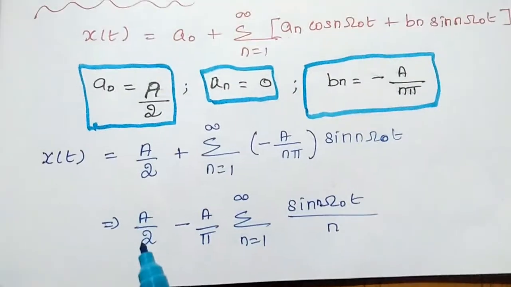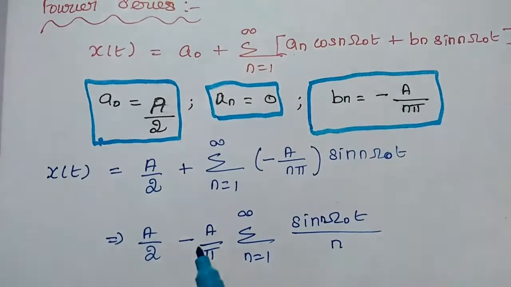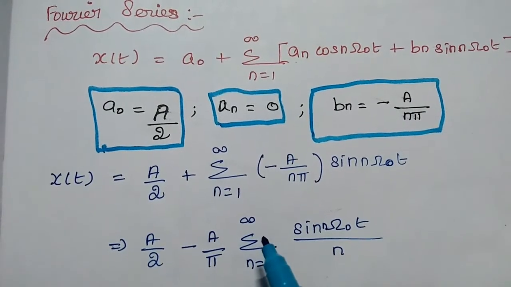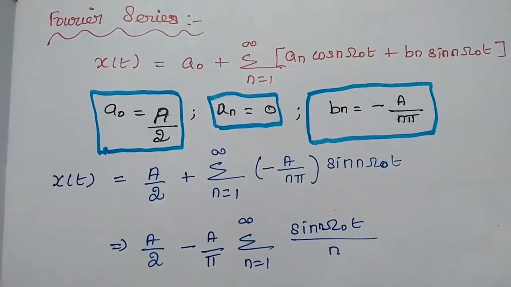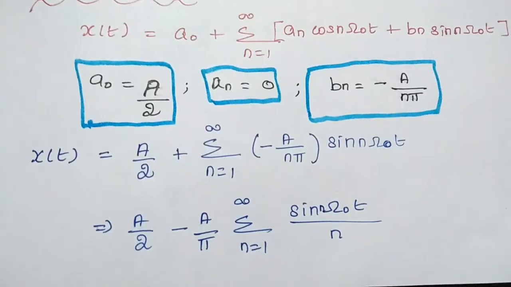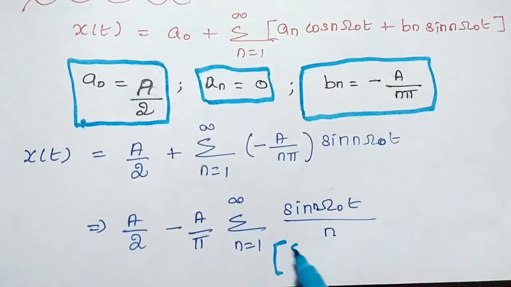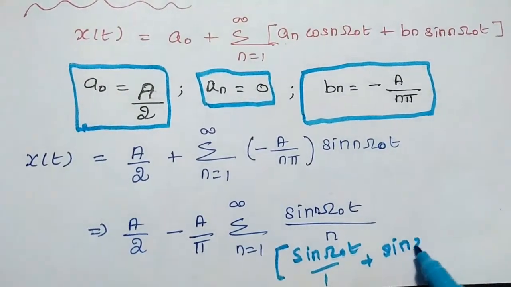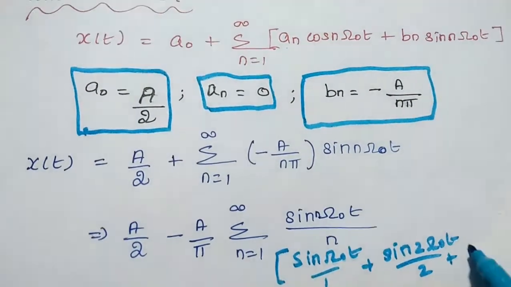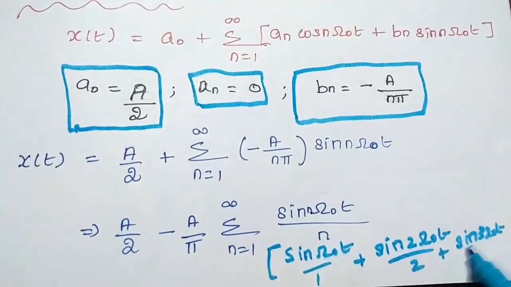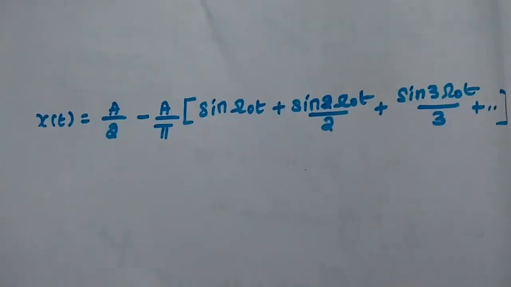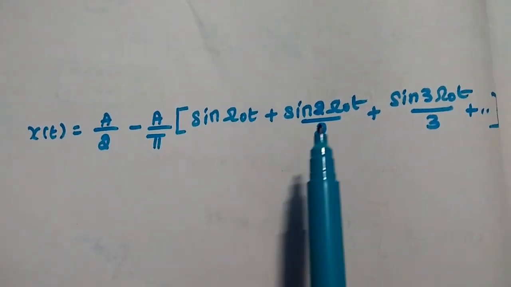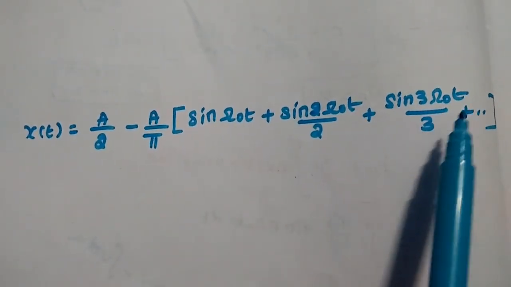Finally, we can obtain x of t is equal to a by 2 minus a by pi summation n is equal to 1 to infinity. After that, we substitute the values. Then we get the series as, for n is equal to 1, sin omega naught t by 1, plus sin 2 omega naught t by 2, plus sin 3 omega naught t by 3, and it goes on like that. So finally the answer is x of t is equal to a by 2 minus a by pi times sin omega naught t plus sin 2 omega naught t by 2 plus sin 3 omega naught t by 3, and so on.